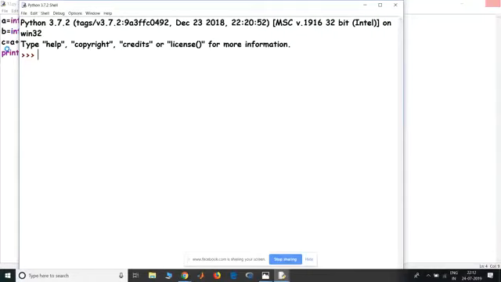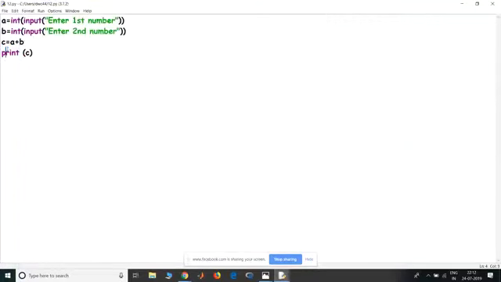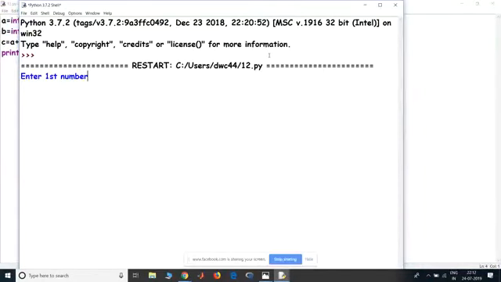Let's start with something which we don't know yet, which is that there are a lot of types of data even in Python. For example, right now I've written an int input, so A and B are going to be integers. Sorry, the Python shell started working. Let's do this. If I enter the first number 3, second number 2, you get a 5. So basic input output operation is what I showed you here.